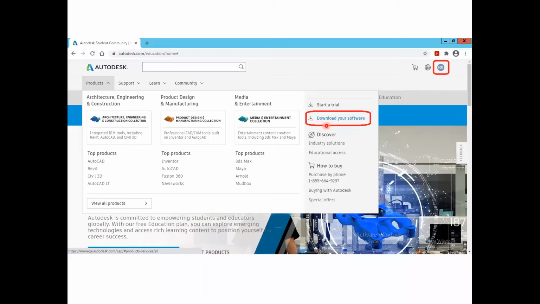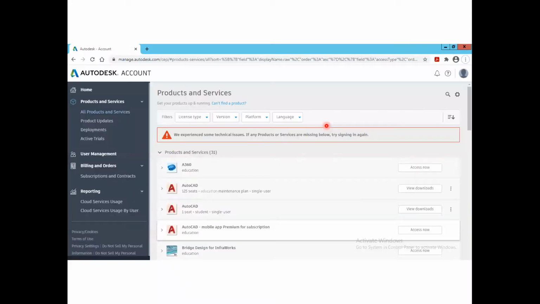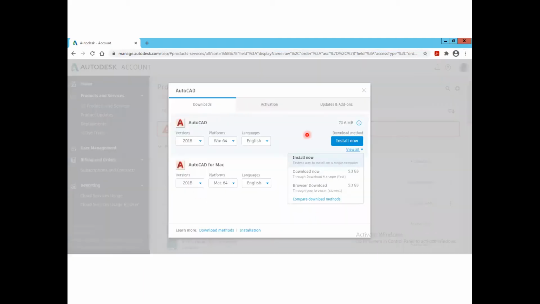Once you go for download your software, you will find all the software which can be downloaded in this particular window. If you click on any of the software, let us say AutoCAD, you will get a window something like this. You can select what version you want, what platform you want, whether a 64-bit or a 32-bit platform, and you can choose your language, and correspondingly you can directly download this software. Again I'm repeating that AutoCAD is free for all the students, so you can download it from your end, and use the latest copy or whatever copy you want for your study purpose.